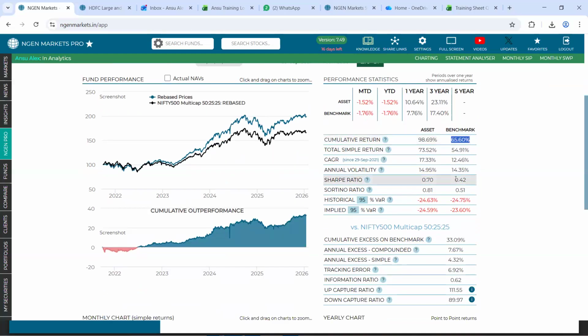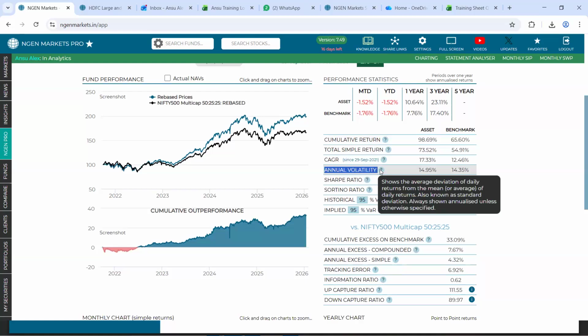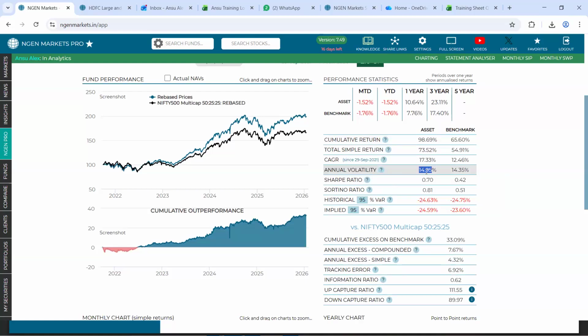Following that, what has been the volatility, the standard deviation that has been considered to generate these returns? 14.9 is the volatility of the fund, and 14.3 is the volatility of the benchmark. So we see here that the fund indeed is taking a bit higher risk than that of the benchmark, but it is anytime compensated by the greater return that the fund has been generating. That could be seen in terms of its CAGR as well, which is 17.3 for the fund and 12.4 for the benchmark.